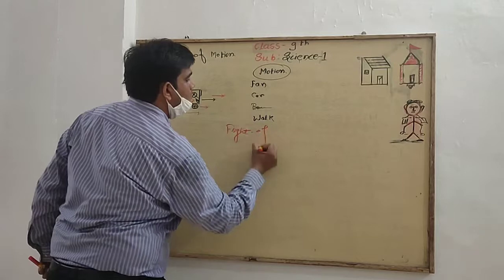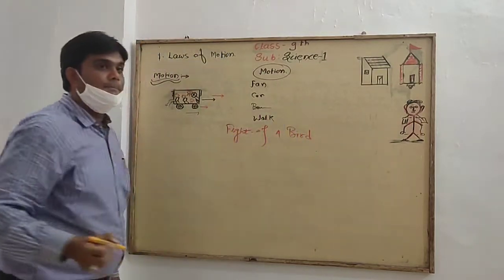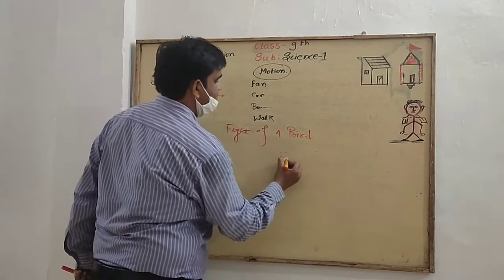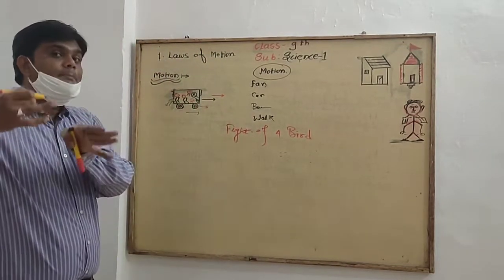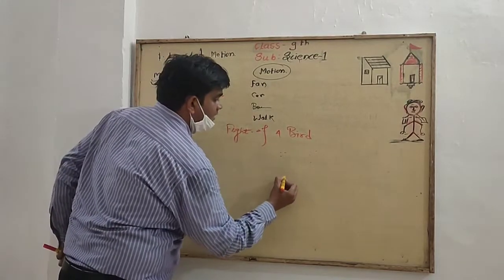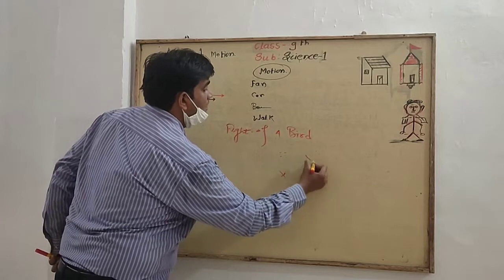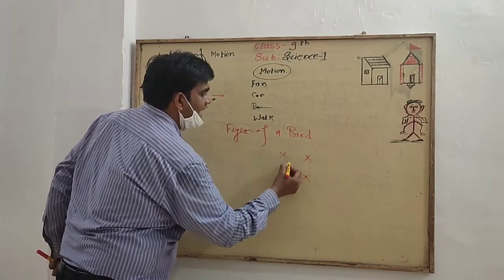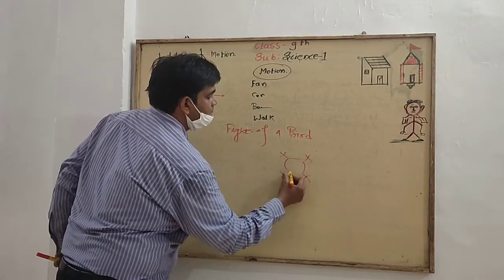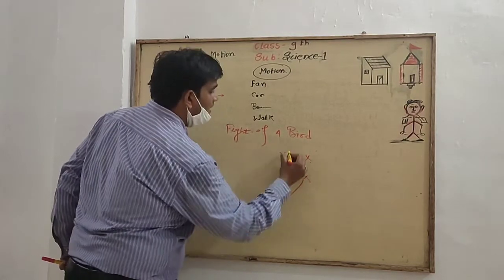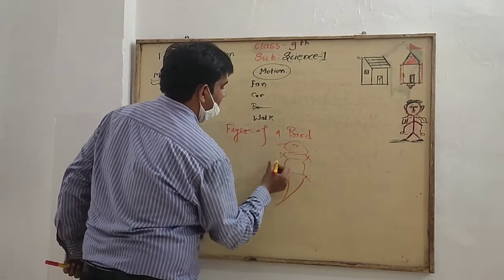Flight of a bird. You may see here that when a bird flies in the air, it flies randomly, right? And you observe how the bird flies in the air.